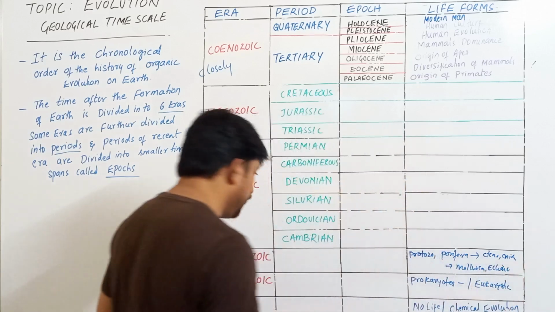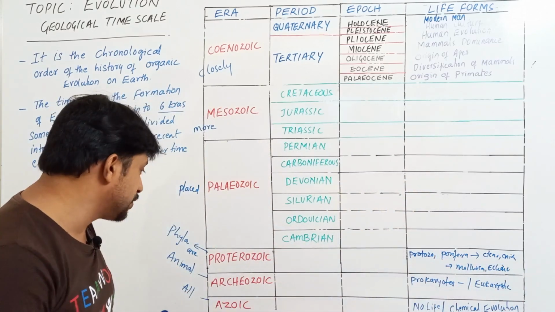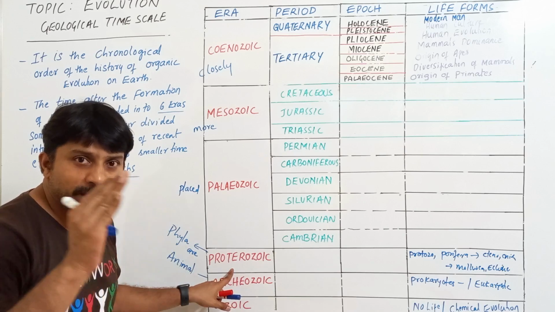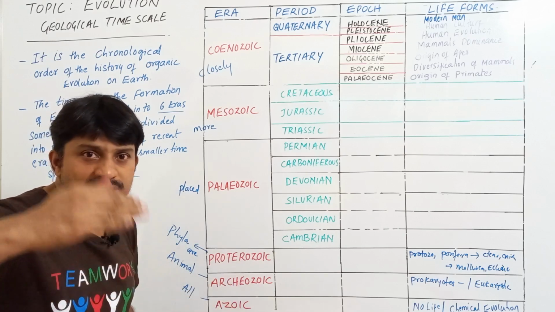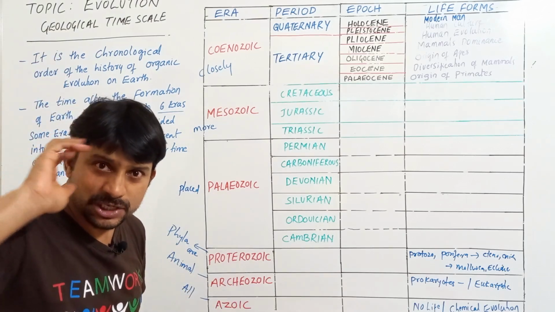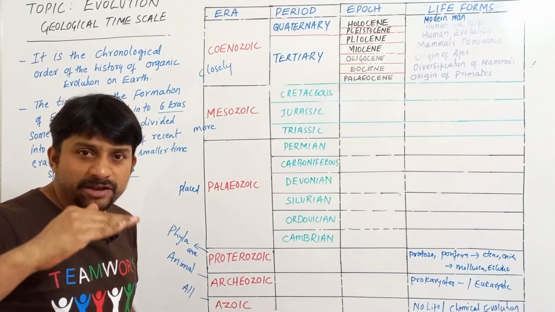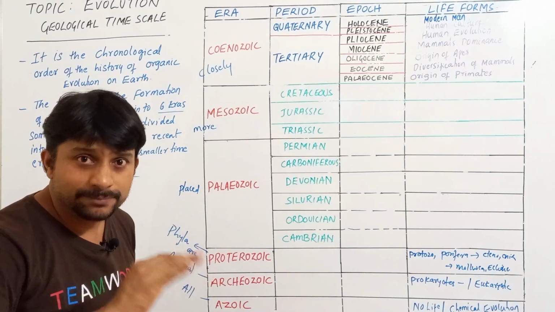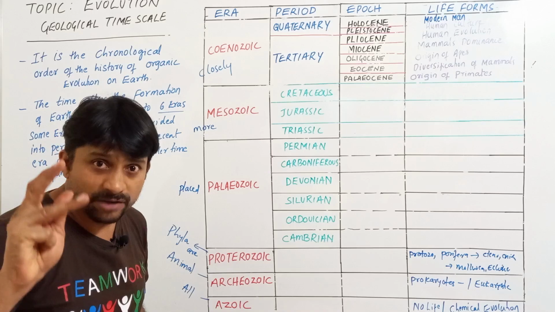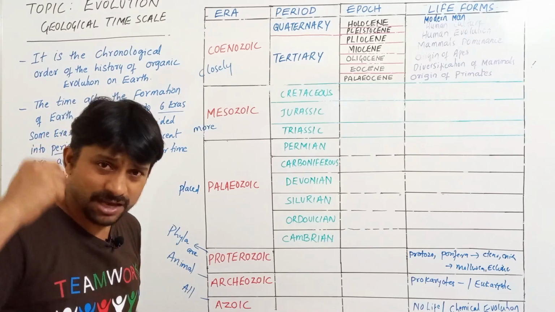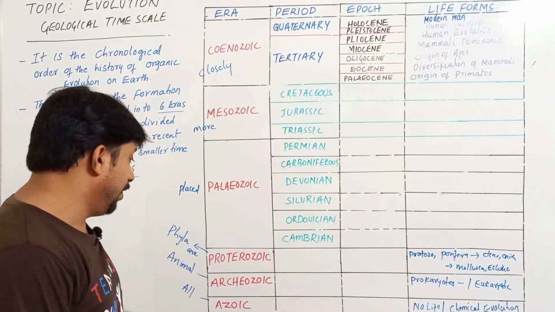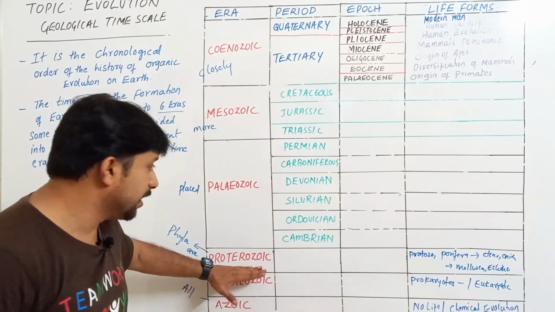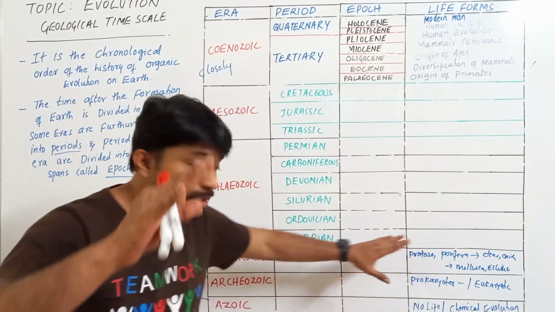The formation of all these non-chordates took place in the Proterozoic era. As you have studied the different phyla, in the same way, first is Porifera. Protozoa comes under Protista, as you all know. So Porifera, Cnidaria, Ctenophores, everything up to Echinoderms, all these are in the Proterozoic era.